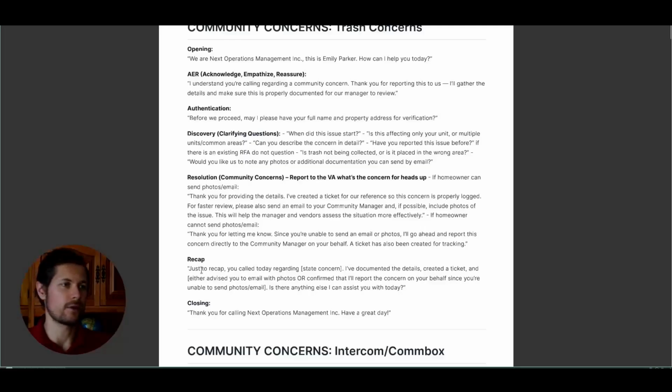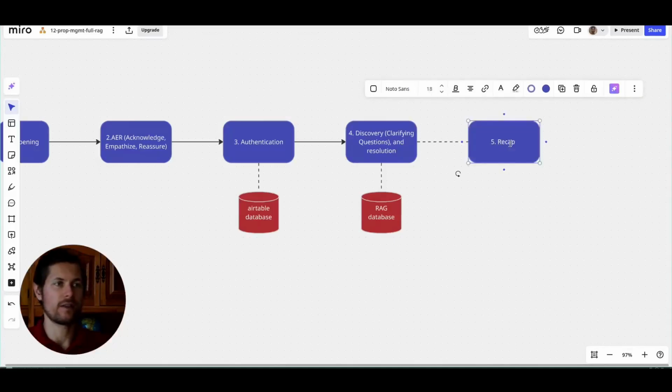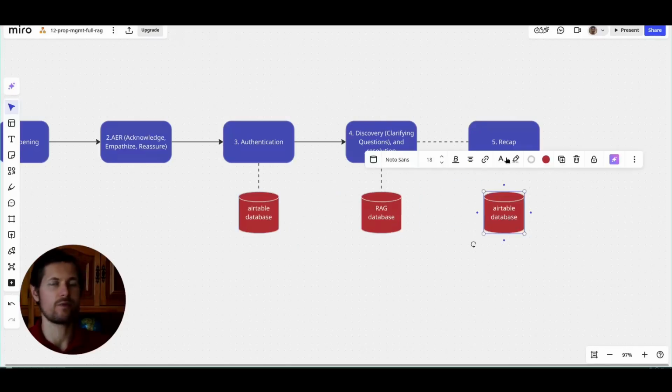Once the issue has been solved, there is a recap step where we'll be rereading everything back to the caller. This step doesn't require any database or anything, but in this case, we want to write back to the Airtable database, because we want to add a ticket as in a call log, so that the property manager can come back and look at what has happened and look at the question that has been asked together with the summary and all the steps.